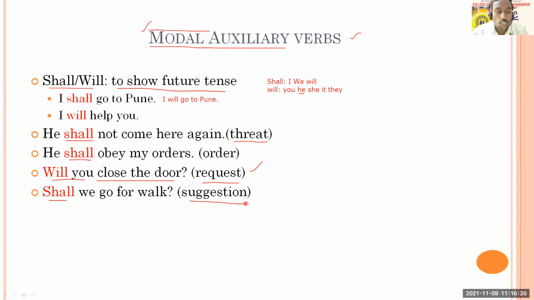It becomes a suggestion. Like here, shall we go for a walk? So it becomes a suggestion. Or it can be an offer also. Shall we go for tea? Shall we go for lunch? Shall we go for a party? Shall we go for a picnic? Shall we go for class? Shall we go for this and that? So you can change it. I already told you. You can just replace this with this and you can just use it in your own ways.